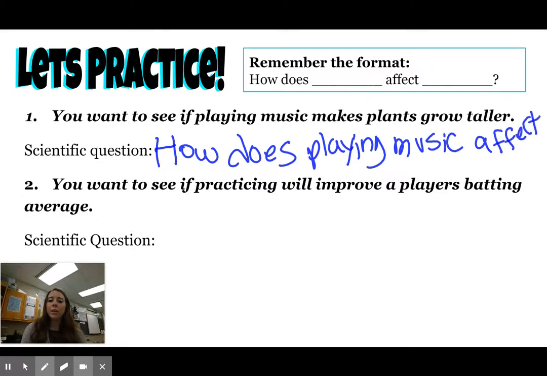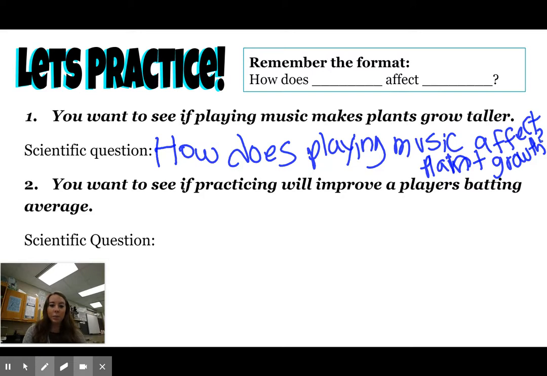And so again, we want to look at how you want to see if playing music makes plants grow taller. So if how does playing music affect, we could say plant growth? Question mark. I know it gets a little tight in there. So that's our first example.